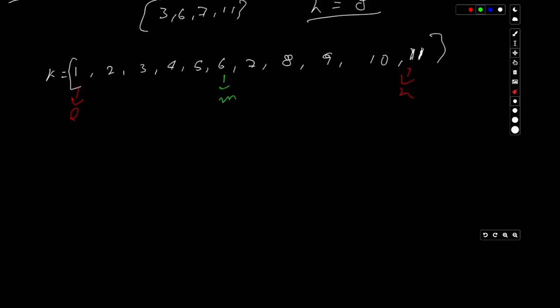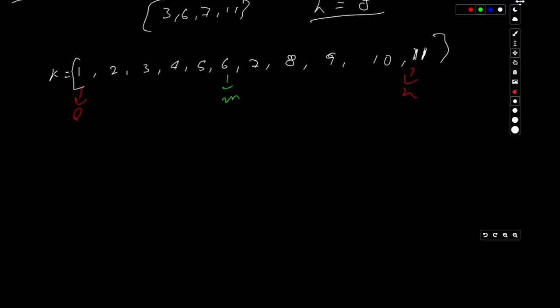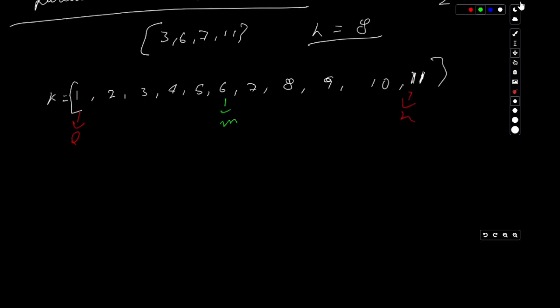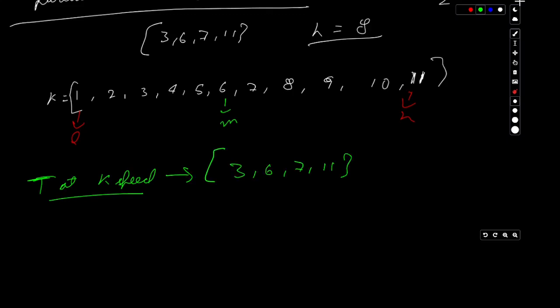Now, since we know the mid value, mid is k, and we will have to find the time it is taking at k speed. So for 3, 6, 7, 11, what is the total time that it will take? If k is 6, Coco is going to eat it in 1 hour, 1 hour, 2 hours, and again 2 hours.